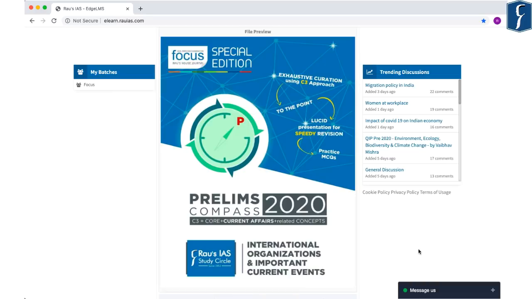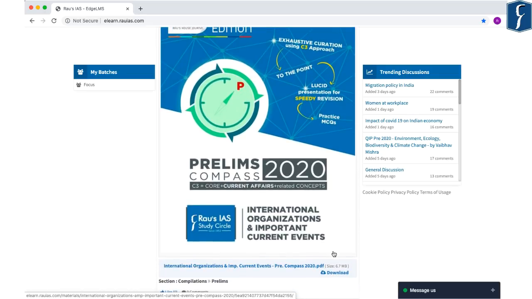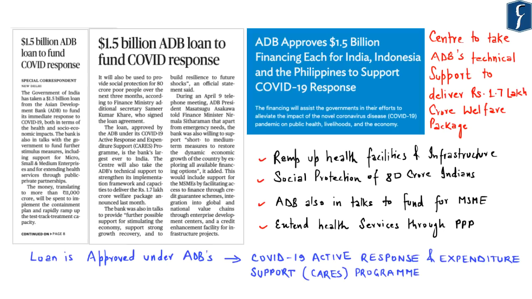Now, another important announcement is that the Prelims Compass 2020 for international organizations and important current events is now available at the ELEARN platform of RAU'S IAS Study Circle. So what you can do is to download this particular document and go through the important highlights as provided in this Prelims Compass magazine for international organizations and important international current events. The first news to be discussed appears on page number 1 and also as a continuation on page number 8.